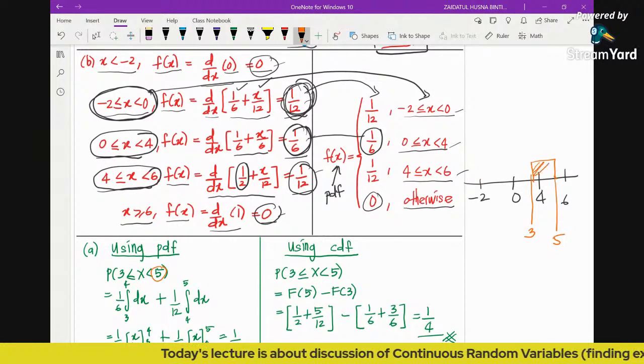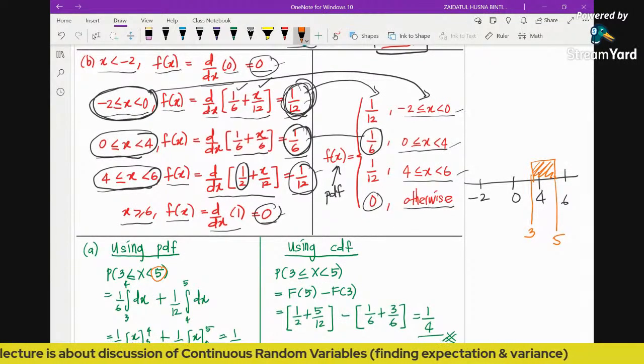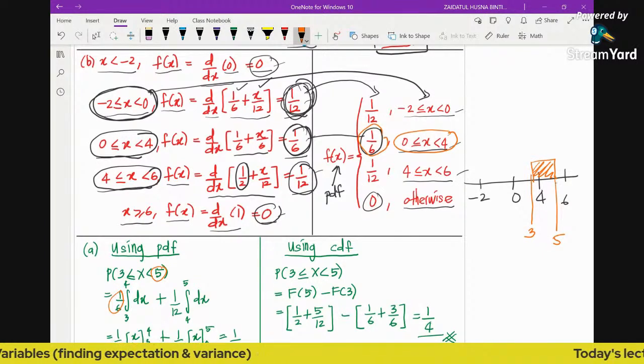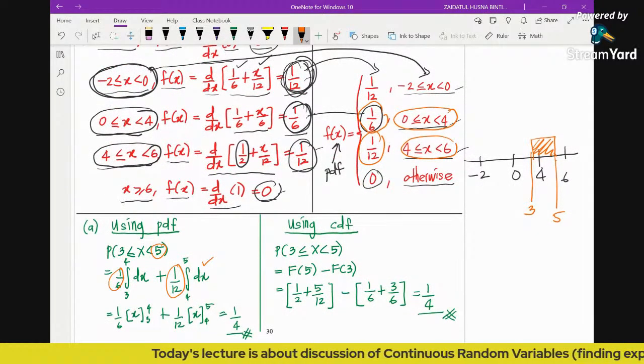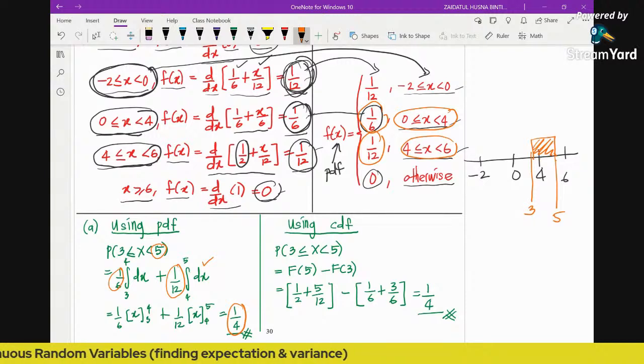So how to find the area here? That's why we have two different integrals. For the region 0 to 4, we have the function 1 over 6, and for the region 4 to 5, we have the function 1 over 12. That is why we have two different integrals. Then you just integrate both constant functions, and you will have the answer to be the probability.